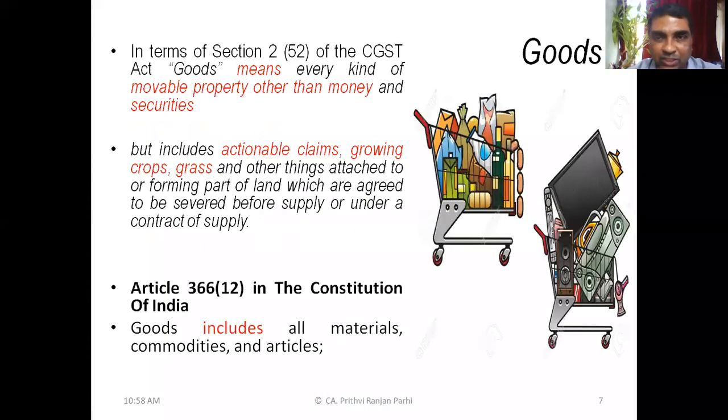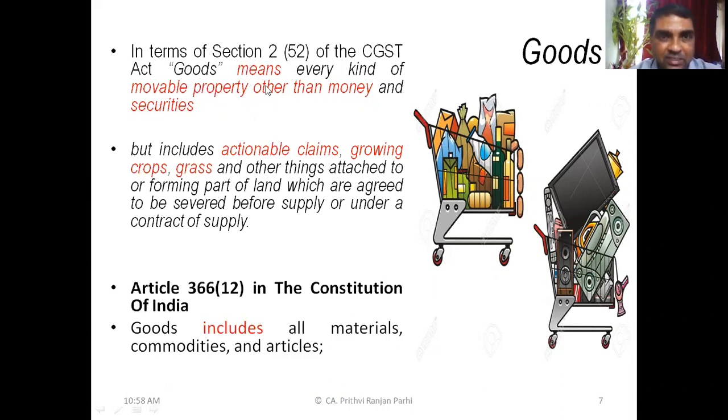And as we discussed just now, we'll be learning various kinds of definitions. The first important definition, which is relevant for us before learning the concept of supply, is the definition of goods. Section 2, Clause 52 of the CGST Act defines goods. It is both an exhaustive as well as an inclusive definition. I request some of you to read this definition.